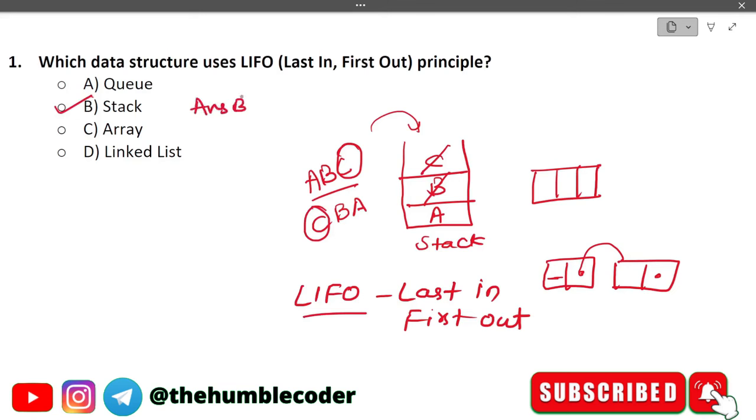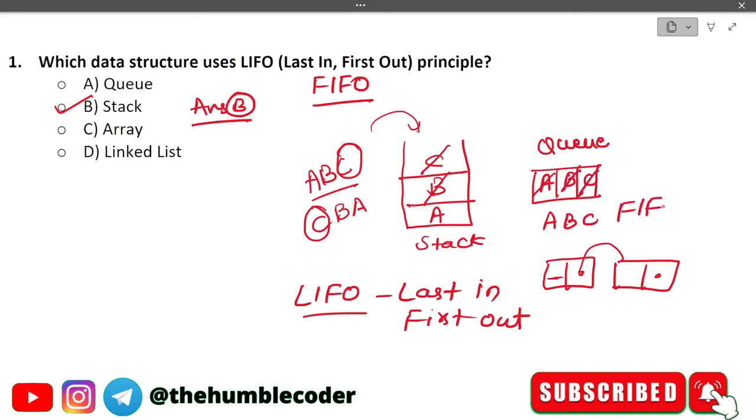that is option B. In the same case, if it was asked FIFO, which stands for first in first out, then we would have said queue as the answer, because in a queue, Q, U, E, U, E, if we enter A, B, and C, then whichever was entered first will come out first. So this is called FIFO, whereas in a stack it is called LIFO. Hope you have understood the concept.